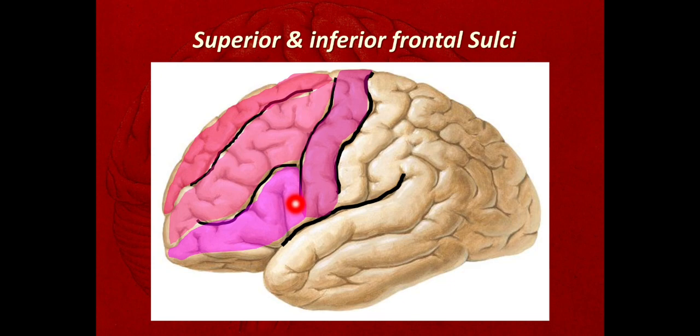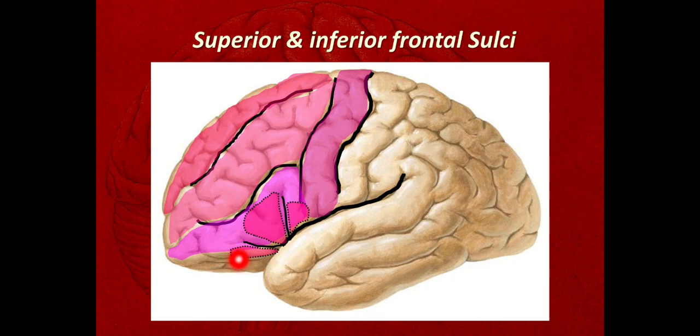This inferior frontal gyrus is further divided into three parts by this anterior ramus and the ascending ramus of the lateral sulcus. This is the anterior ramus of the lateral sulcus and this is the ascending ramus. The area in front of the anterior ramus is called pars orbitalis. The triangular area between the anterior and the ascending ramus is called the pars triangularis, and the posterior area is called the pars opercularis. Okay, so these are the three areas seen here.